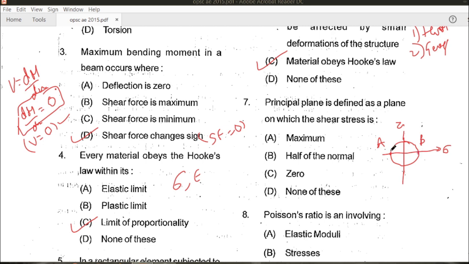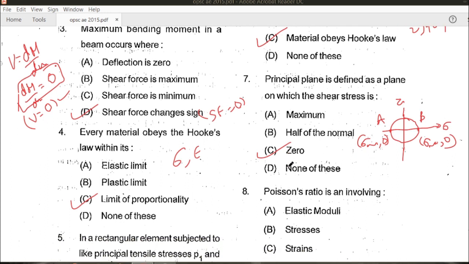So at point B and at point A, the coordinates will be sigma maximum, comma 0 at point B, and at point A, on the negative side, sigma minimum, comma 0. We can see that in both planes the y-axis value is 0, that is, the value of shear stress tau is 0. Hence a principal plane is defined as a plane on which the shear stress is 0. So C is the right answer. Let's see the next question.